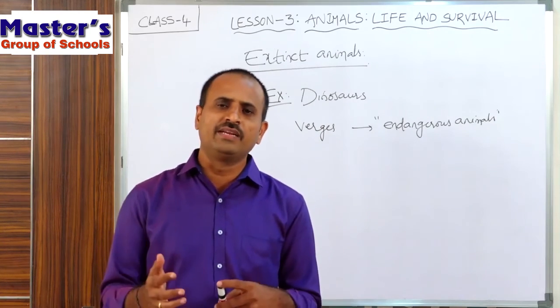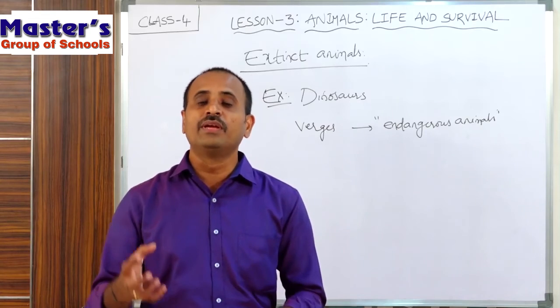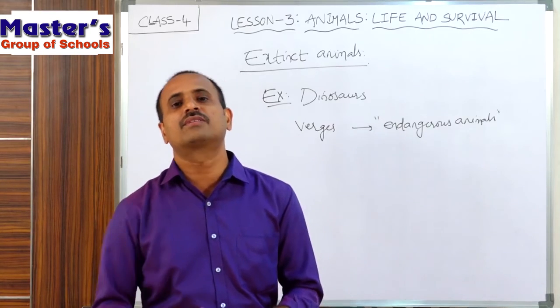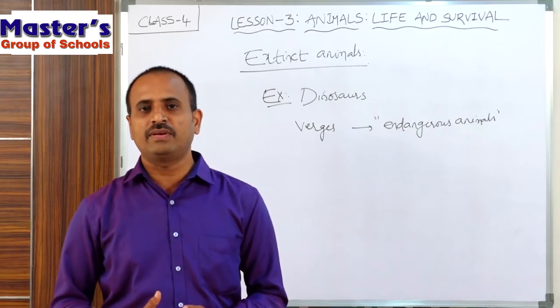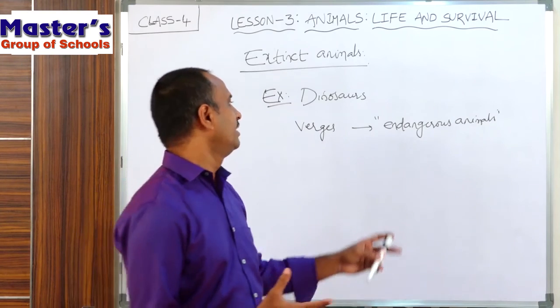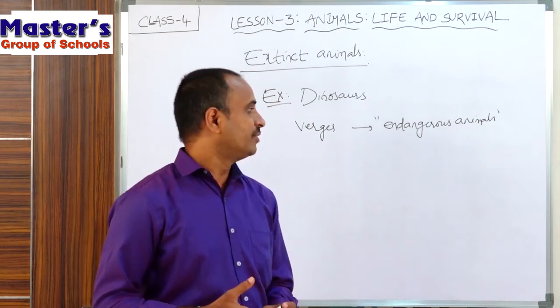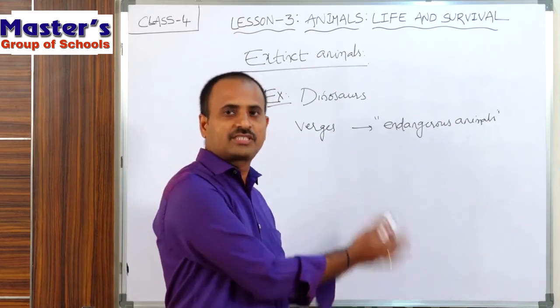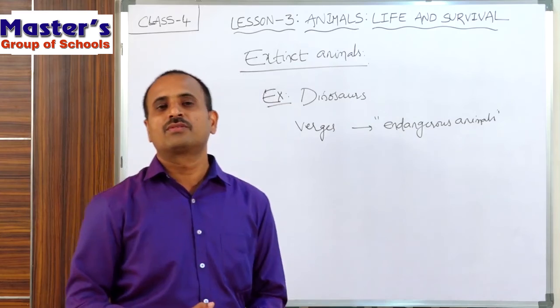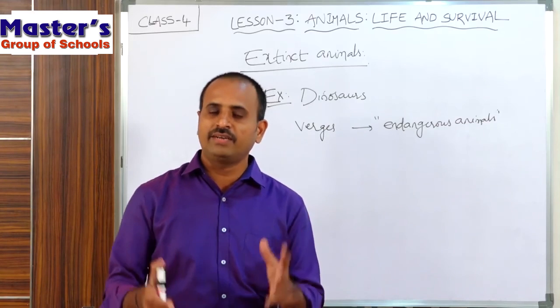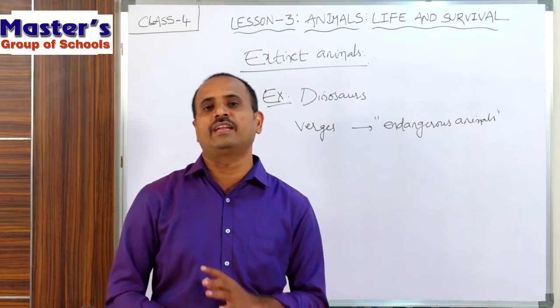If any animal is not there, then there will be an imbalance in this ecological system. Each one has its own importance. That's why we have to protect these endangered animals and save them from becoming extinct. So children, this is about extinct animals.